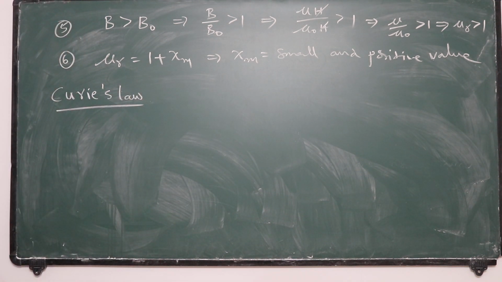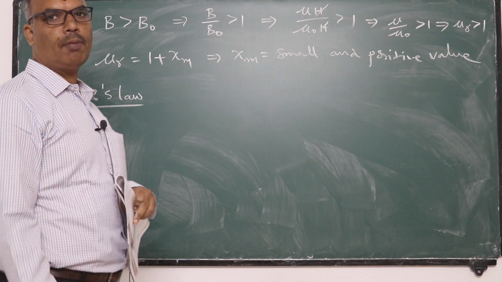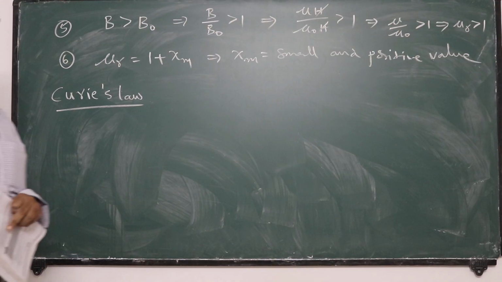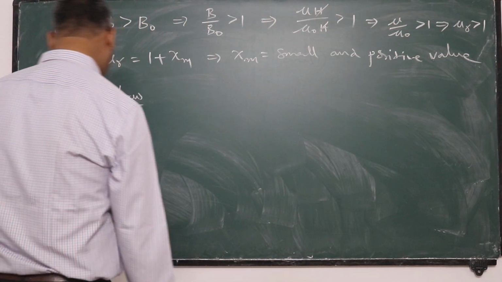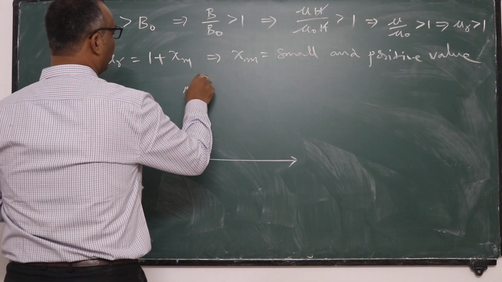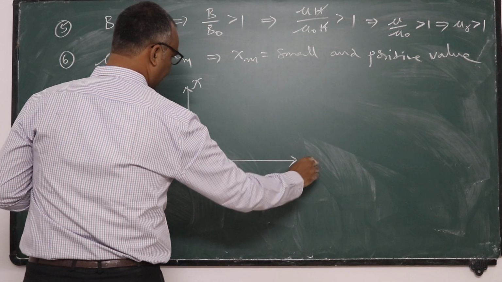Here the magnetic susceptibility of the paramagnetic material depends on temperature. The temperature dependence of susceptibility of a paramagnetic material is like this.